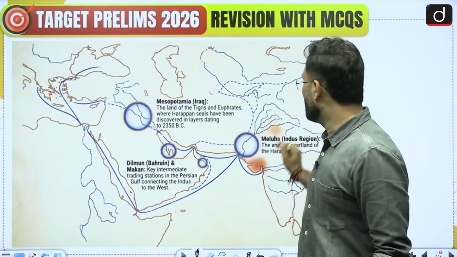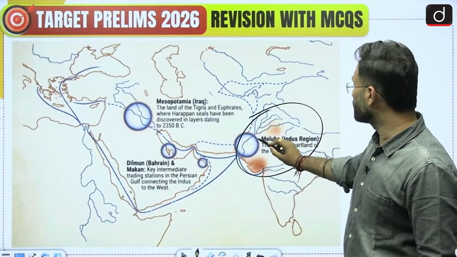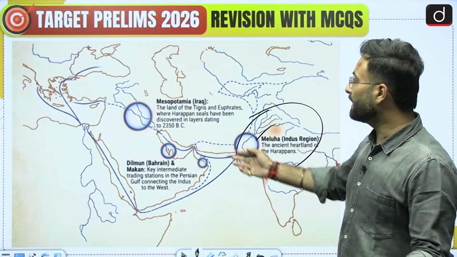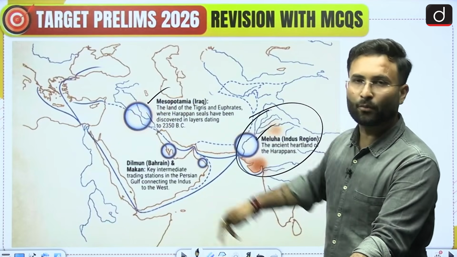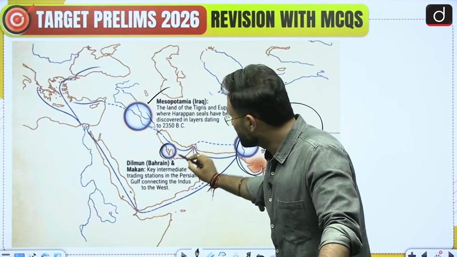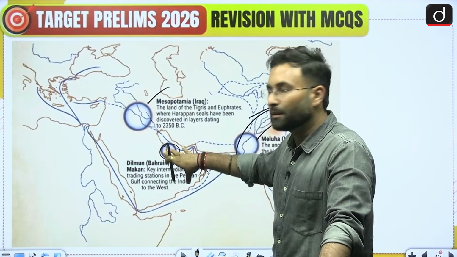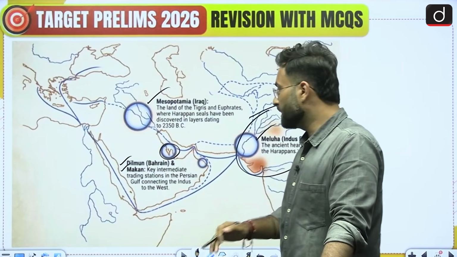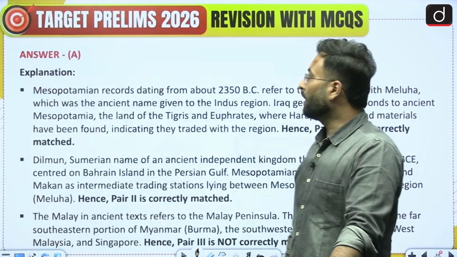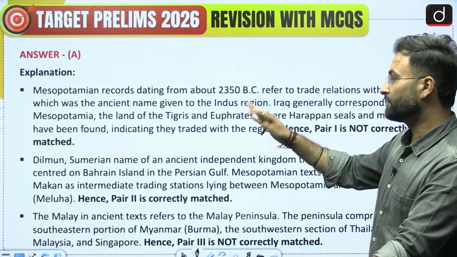Now here you can see that this is our Indus Valley Civilization, that is also known as the Meluha in this region. And then here you can say this is the Mesopotamian civilization in the areas of modern day Iraq. And here this is the transition, or you can say the central point over here, that is Dilmun and the Makan. These were, you can say, intermediate trading stations. Okay. Now moving further, this is the explanation which we have already seen.